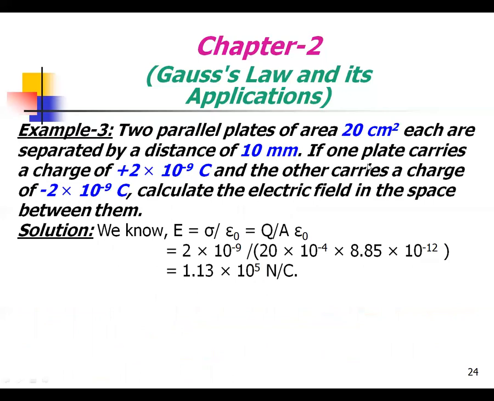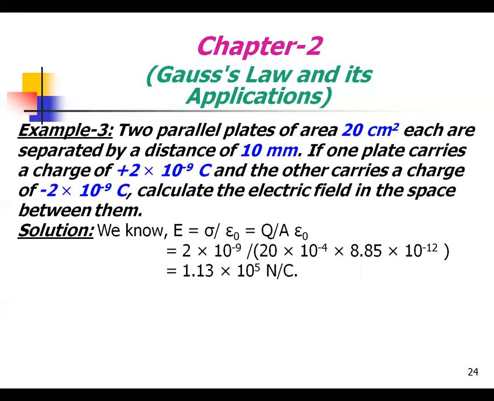If one plate carries a charge of plus 2 into 10 power minus 9 coulomb and the other carries a charge of minus 2 into 10 power minus 9 coulomb, we can calculate the electric field in the space between them.